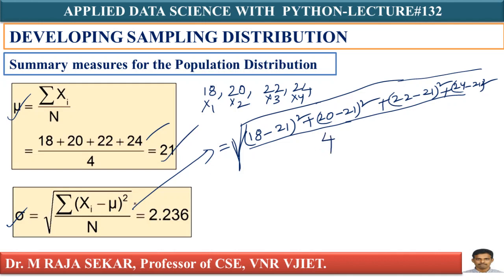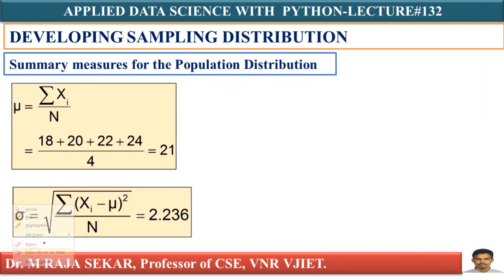Population size is 4. Simplifying this, you will get one more measure about population. This is the population standard deviation.